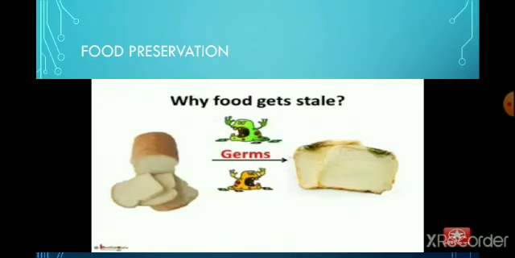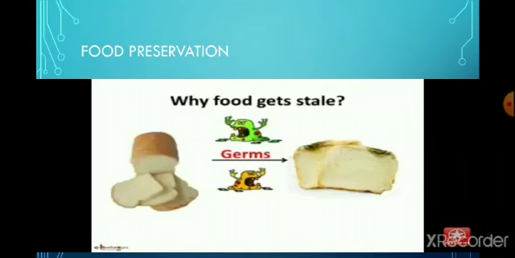We can do a simple experiment. We can take a piece of bread and keep it in the dark corner of our house for a few days. After a few days, when we look at it, we'll find greenish or blackish spots. So this shows that the food has gone bad. So we have to preserve the food.